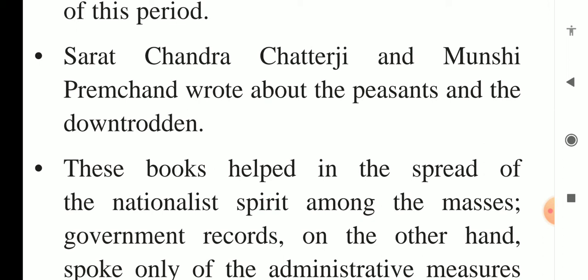Downtrodden means those whose condition is not well, right? So it is also an important source of history, because from it you can come to know what the situation and condition of peasants and the downtrodden was at the time of British colonization.